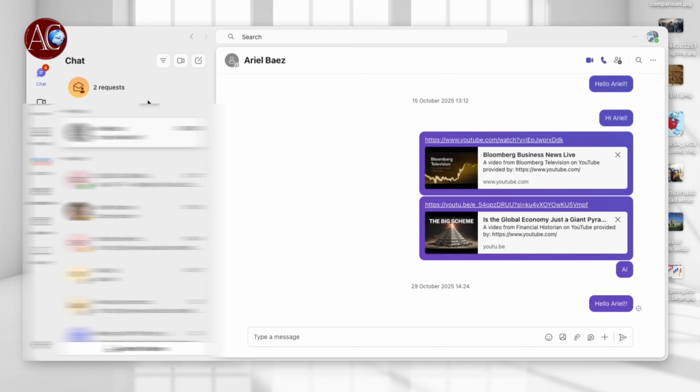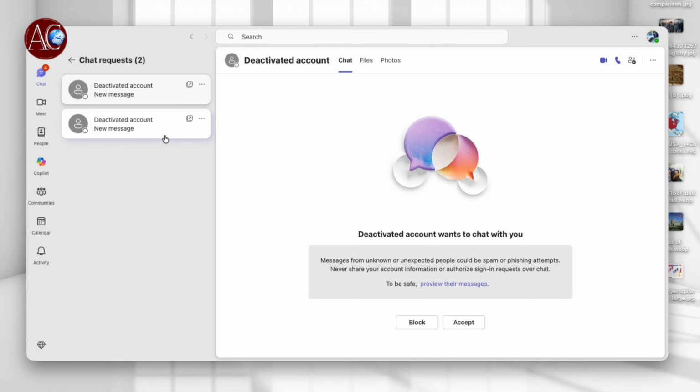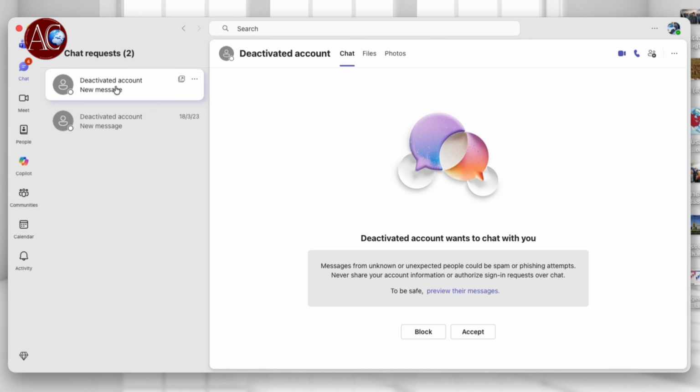So what should we do in this case? Every day I receive something. I have more than 100 here, so I deleted most of them. You click this one and you see this account is deactivated. Sometimes you see an activated name of a person, could be Jennifer. If you click accept, they can talk with you, they can hack you, they can do many things to you. So when you see something unwanted, and you don't know that guy, don't talk with unknown people that you don't know. Here you can open this message.